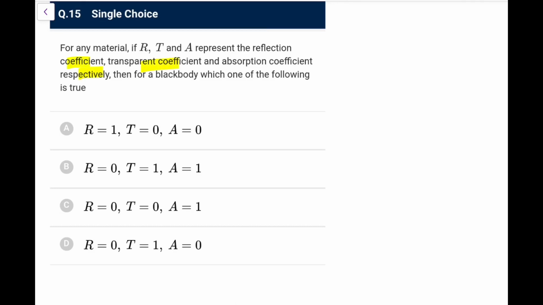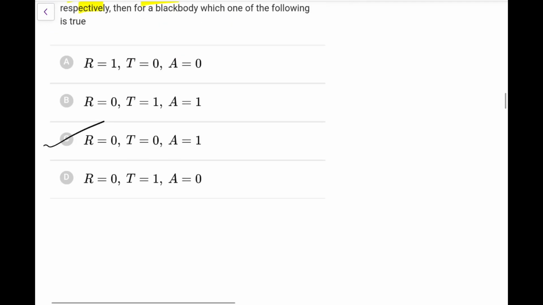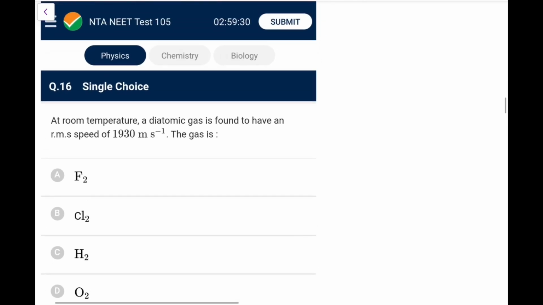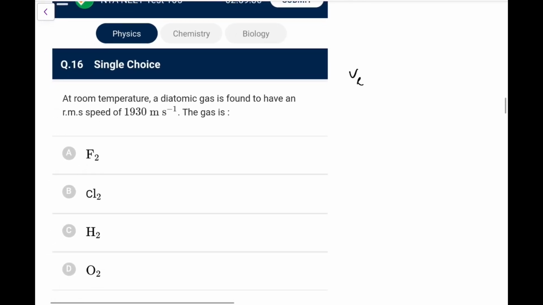Next, for any material, if R, T, A represents the reflection coefficient, transparent, and the absorption, then you know for the black body everything is absorbed, so absorptivity is 1 and the rest are 0. So go for option C. Next, at room temperature, a diatomic gas is found to have RMS speed of 1930. The gas is, so Vrms you know is the root of 3RT upon molar mass.